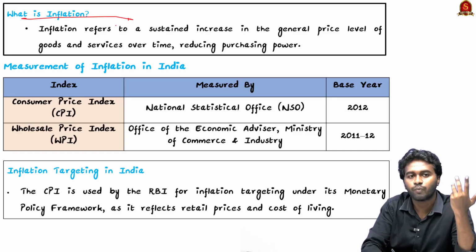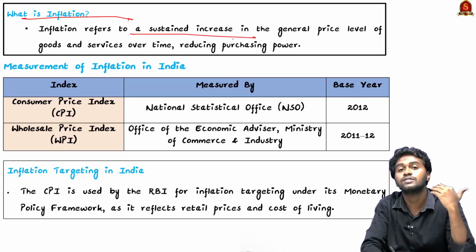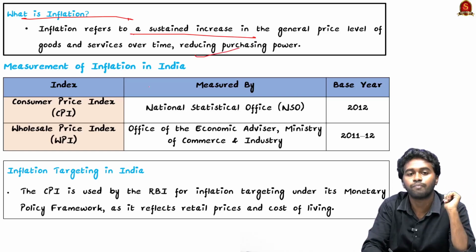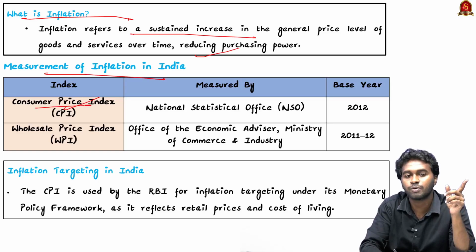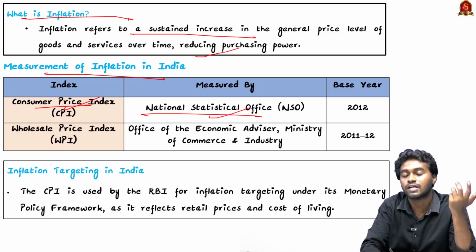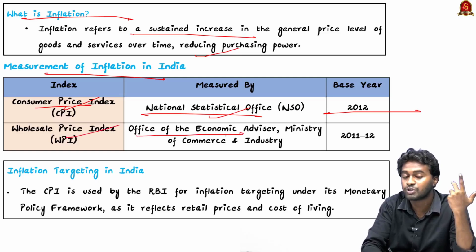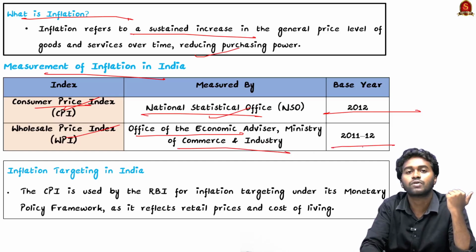What is meant by inflation? We have discussed this many times. Inflation means a general rise in the general price level, which will eventually reduce the purchasing power of the consumer. For measuring inflation, we have two indices in India. First is the Consumer Price Index, measured by the National Statistical Office, and the base year is 2012. Then the Wholesale Price Index, measured by the Office of Economic Adviser, Ministry of Commerce and Industry, and the base year for calculating the Wholesale Price Index is 2011-12.